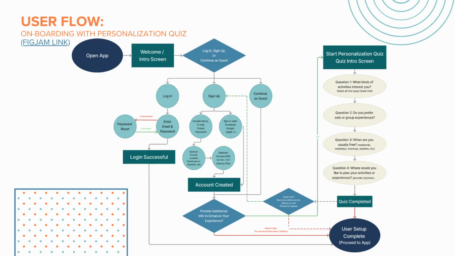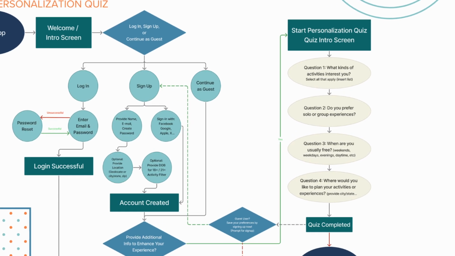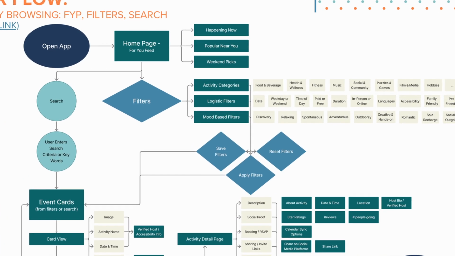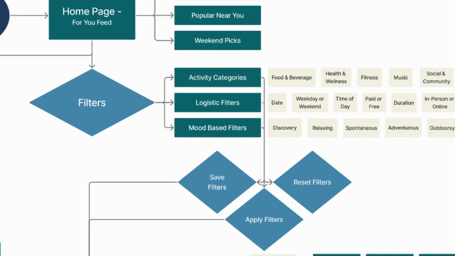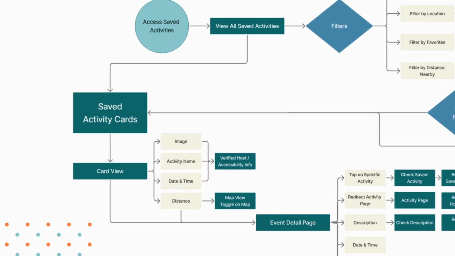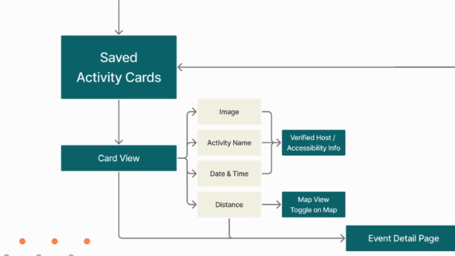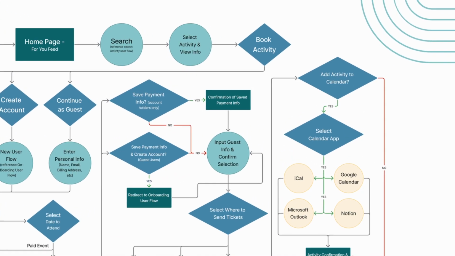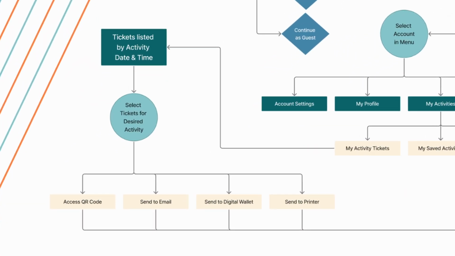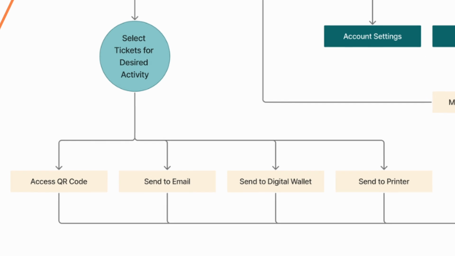We developed 5 key user flows: onboarding with a personalization quiz to tailor recommendations from the start, browsing activities with robust filters by category, logistics, and mood, finding saved activities so users can easily revisit options, booking paid activities including payment and calendar integration, and accessing purchased tickets, ensuring a smooth experience after checkout. These flows reflect our focus on balancing intuitive navigation with personalization and trust.